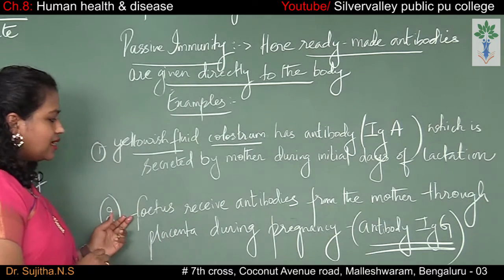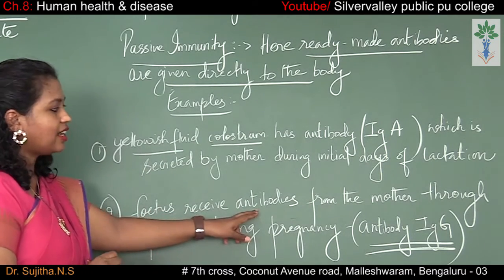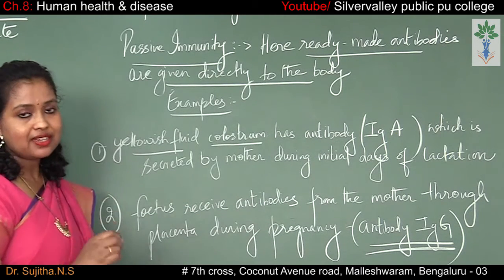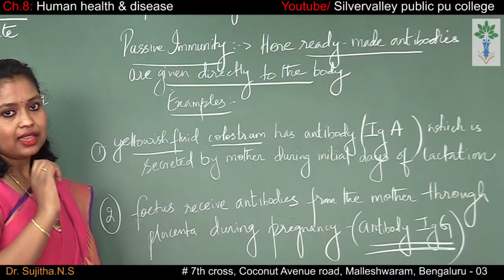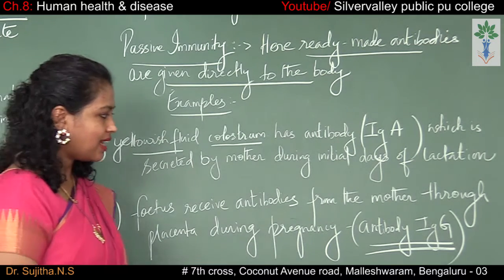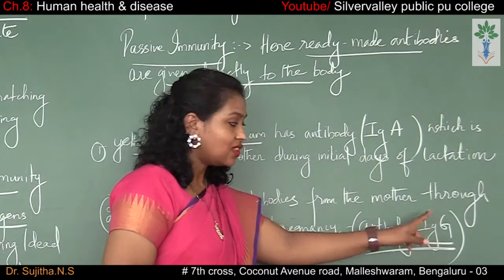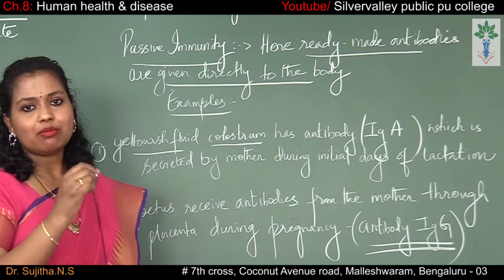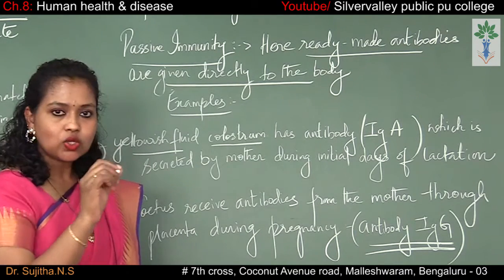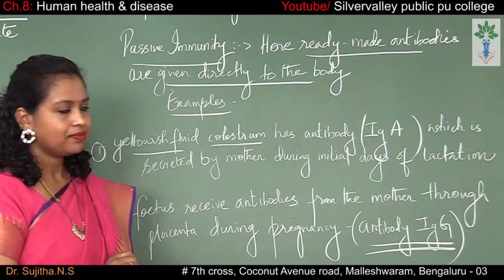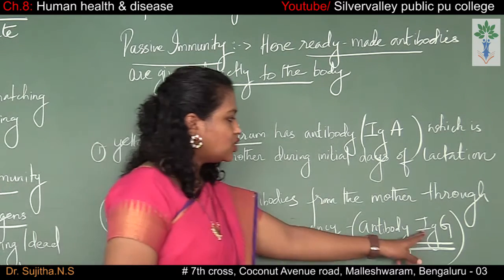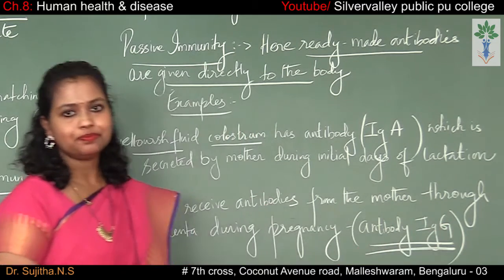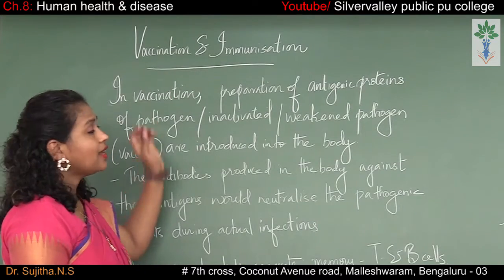And the second example is when the fetus receives the antibody from the mother through the placenta during the pregnancy. So during the pregnancy time, the fetus is receiving the antibody. And which antibody is that? It is the antibody IgG. So this IgG antibody can cross the placenta, and from the body of the mother, this IgG travels and goes inside the body of the fetus. So IgG means Ig represents immunoglobulin G, antibody G. So the next one is vaccination and immunization.